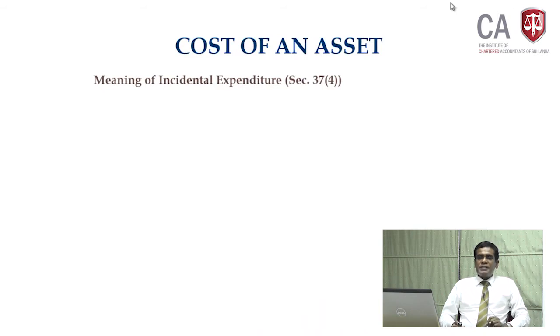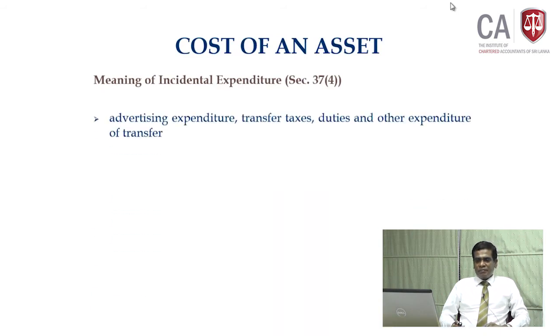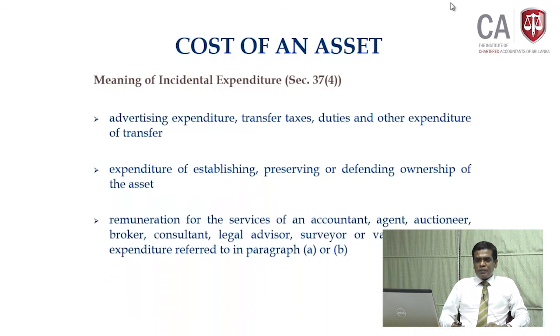So, what do you mean by incidental expenditure? These three expenses are recognized as incidental expenditure, you can claim them as a cost of an asset. What are they? Advertising expenditure, doing advertisement, maybe at the time of sale or realization. Transfer taxes, maybe at the time of acquisition or realization. Duties and other expenditure of transfer.